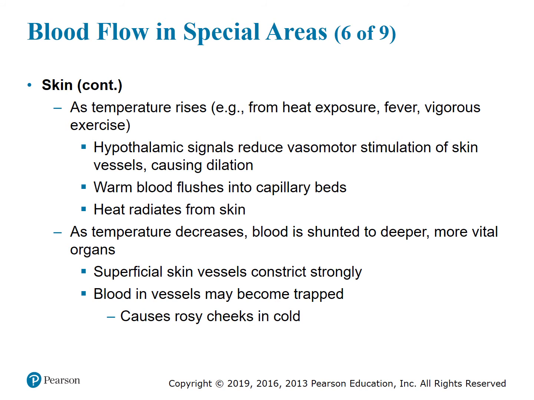The warm blood flushes into the capillary beds, and heat radiates from the skin. As temperature decreases, the blood is shunted to deeper, more vital organs. Superficial skin vessels constrict strongly, and blood in the vessels may become trapped, which causes rosy cheeks in the cold.